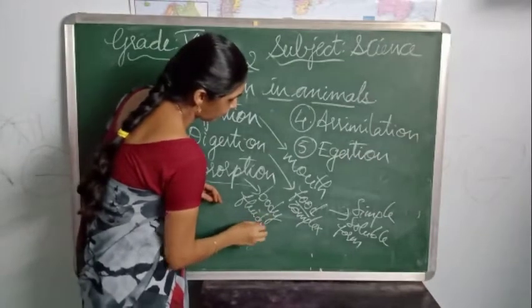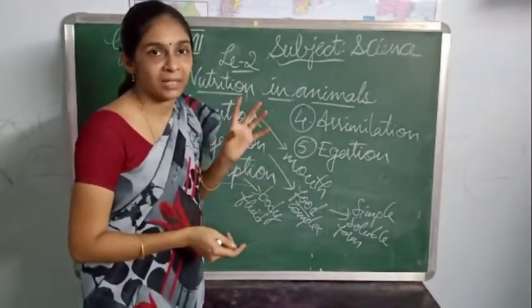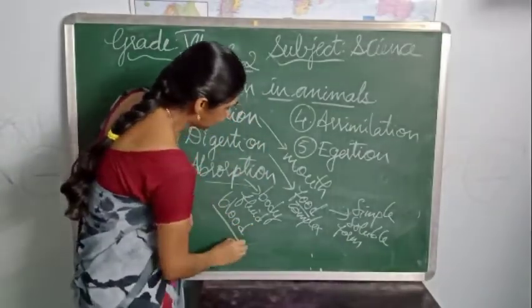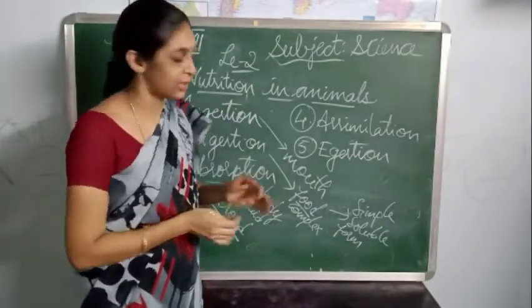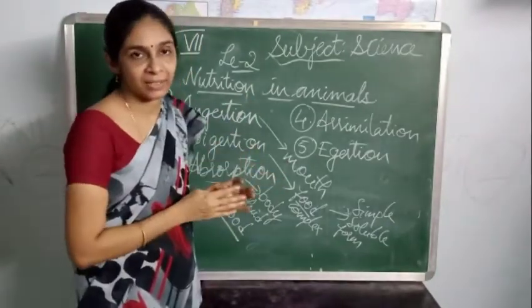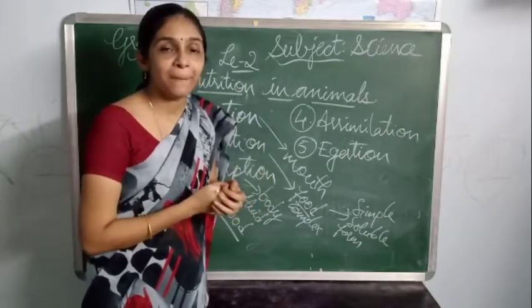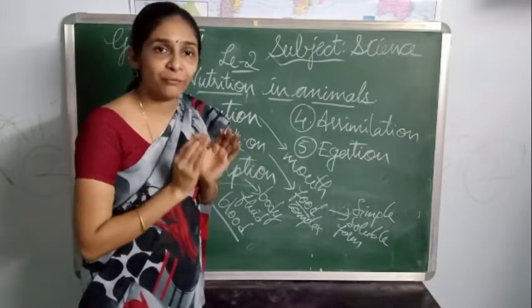What are the different body fluids? We have a number of body fluids, but the main one is blood. So this blood will absorb this soluble form of food. Thus the absorption takes place. The digested food will be absorbed by our body in the blood, nothing but body fluid.